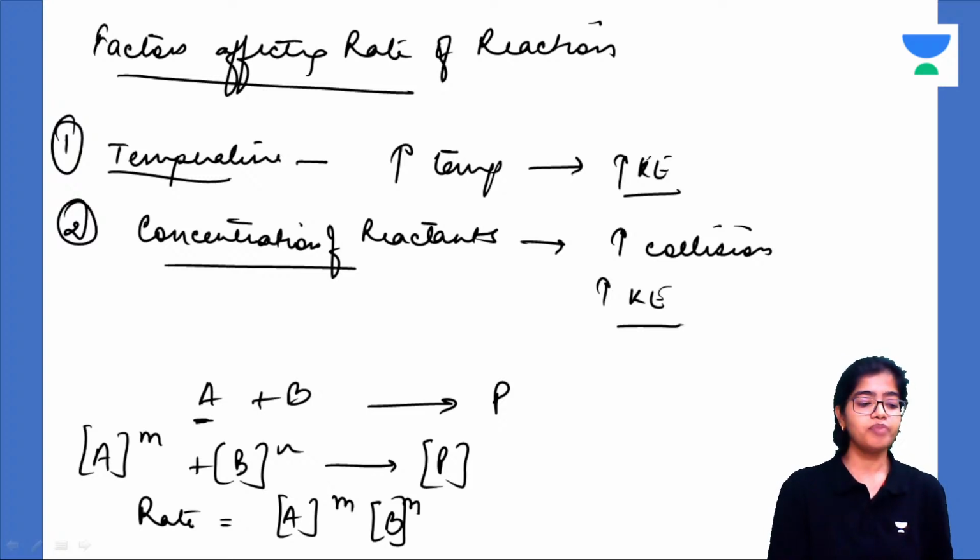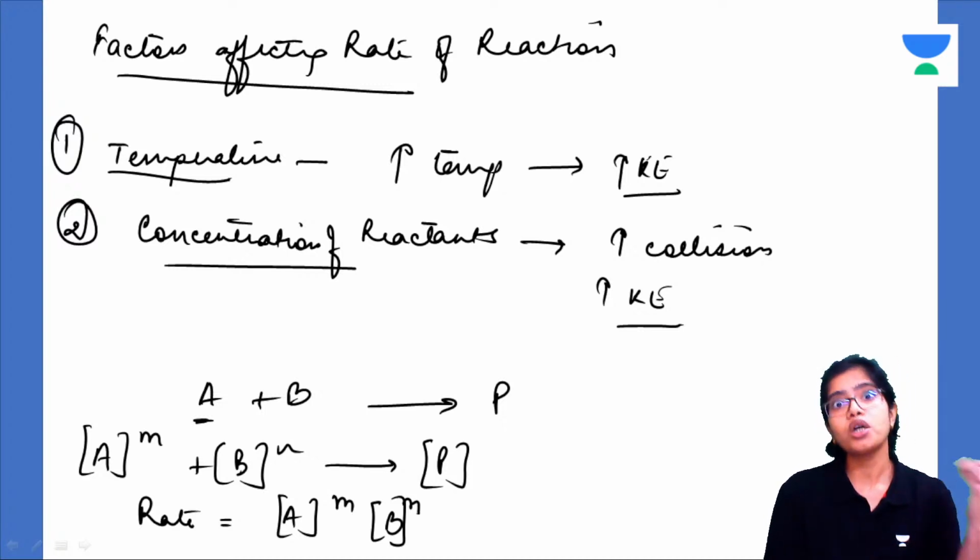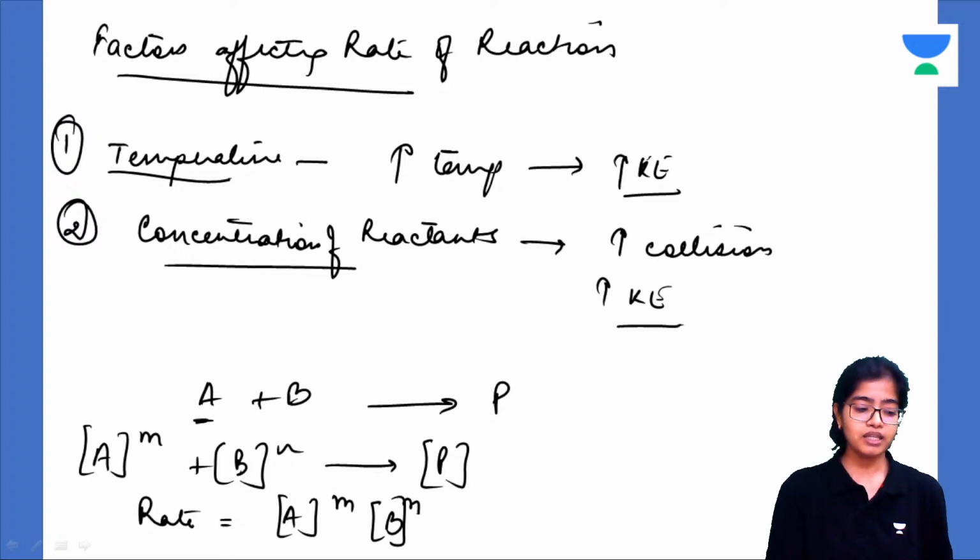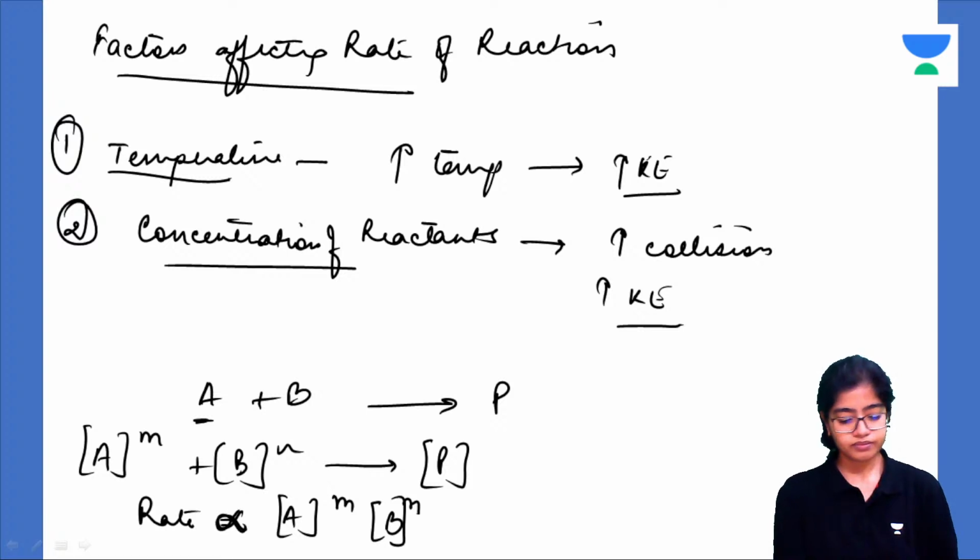If the concentration of B is doubled, then the rate of the reaction will be doubled. If the concentration of both A and B is doubled, the rate of the reaction will be quadrupled, isn't it? Going by this, it will be quadrupled. Sorry, it is proportional to the product of the concentrations of the reactants. Got it? This is how the rate of the reaction depends upon the concentration of the reactants. Got it?